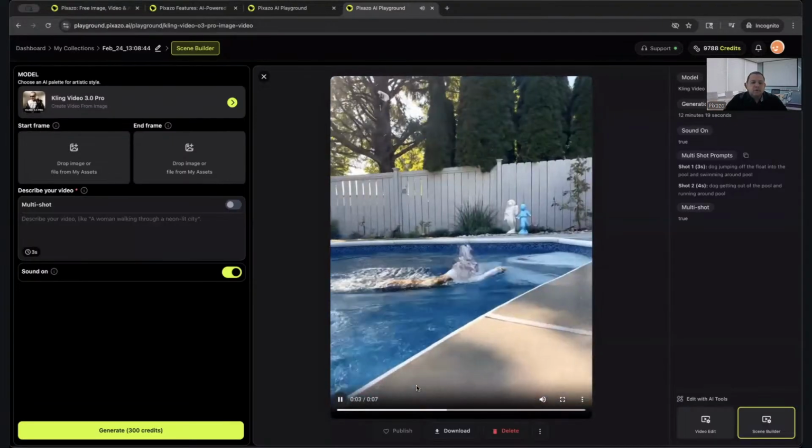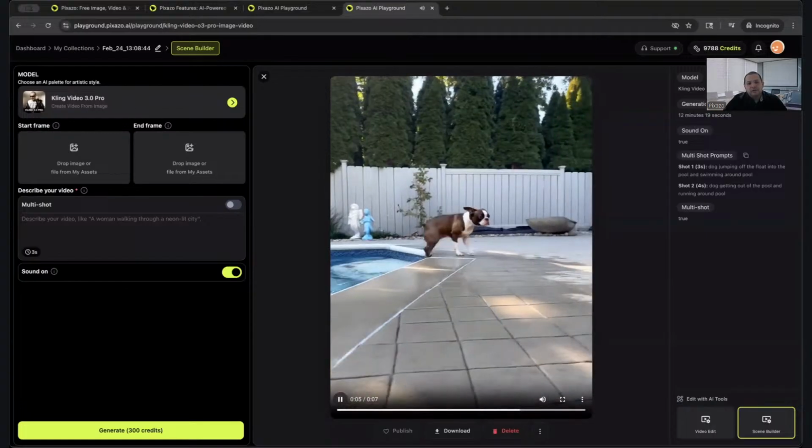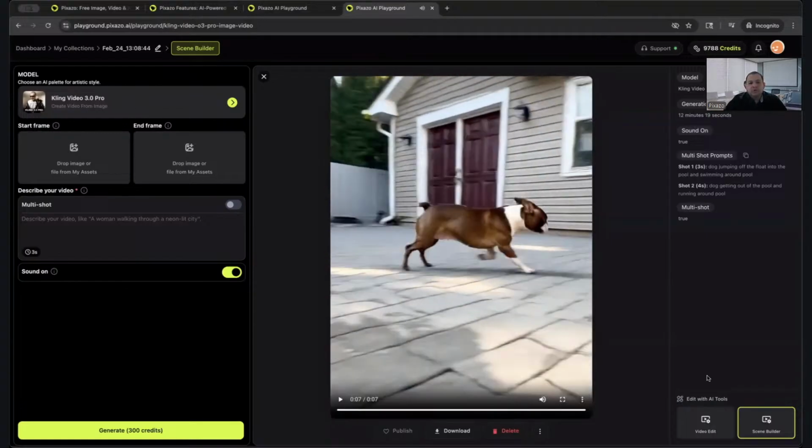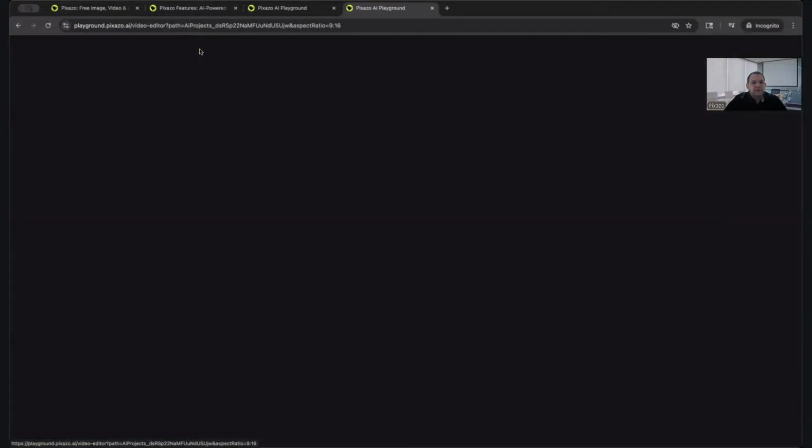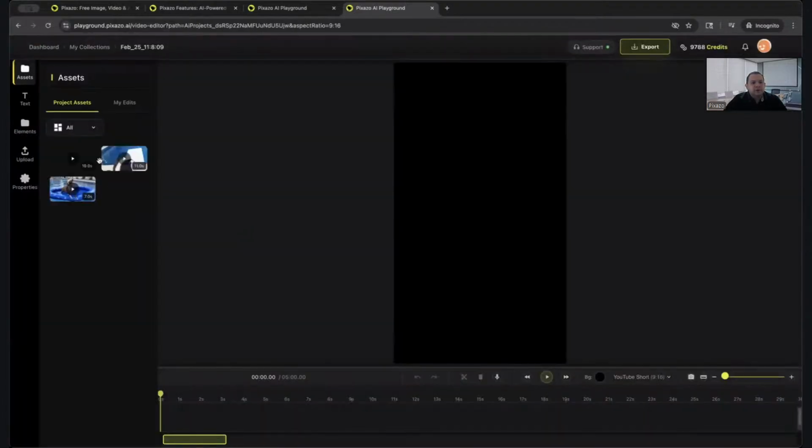Okay, so in the same manner, you guys can create multiple different shots. Once you're ready, you guys will be able to go ahead and join those shots. So let me go ahead and show you how to get that done here, okay? First, you're going to go to Scene Builder. Once your shots are created, you can go to Scene Builder. From here, you guys will be able to see all the different shots that you have created. And then you can start building your actual full video that you want to create, okay?